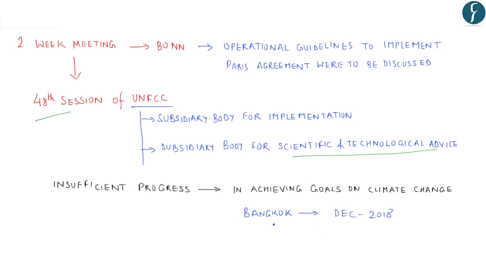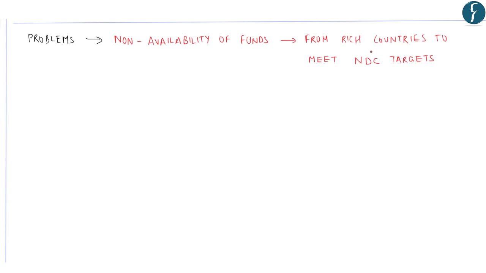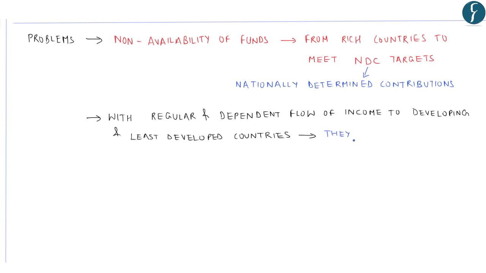Now this meeting to be held in Bangkok is ahead of the COP, that is, the Conference of Parties meeting in Katowice, Poland. The problems discussed at the meeting were the non-availability of funds from rich countries to developing and least developed countries to meet their NDC targets. Now NDC stands for Nationally Determined Contributions. With respect to non-availability of funds, it was discussed that with a regular and dependable flow of income to developing and poor countries, these countries can develop a sustainable development roadmap, that is, development through low carbon emission.